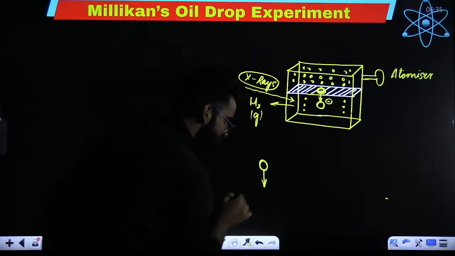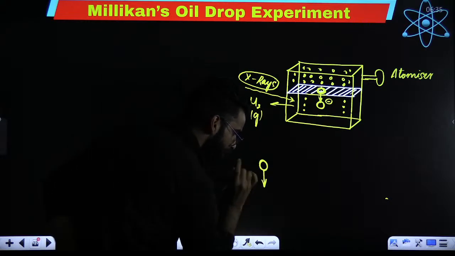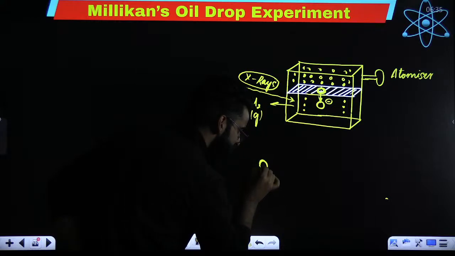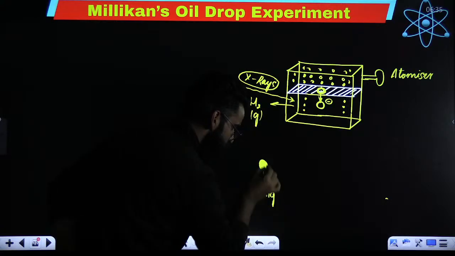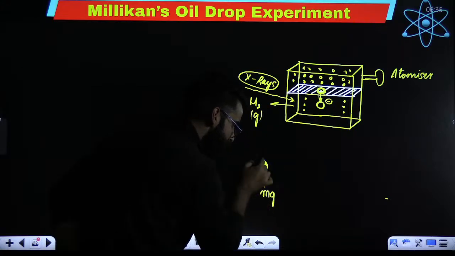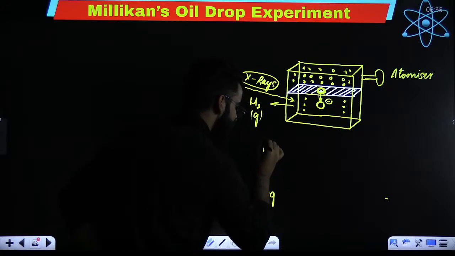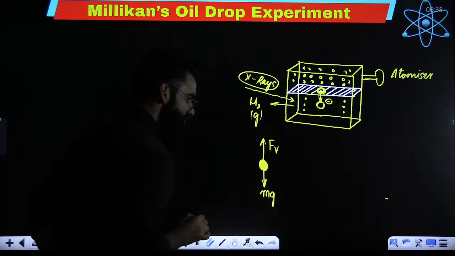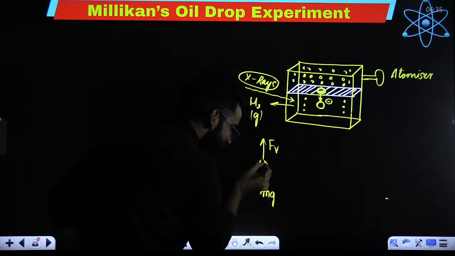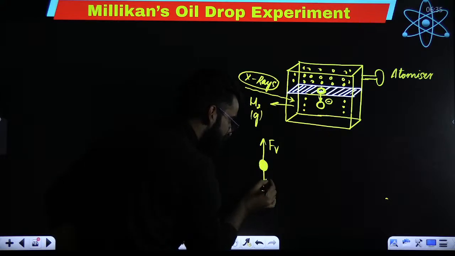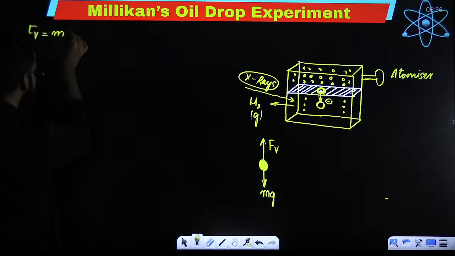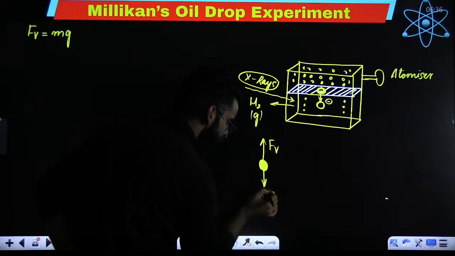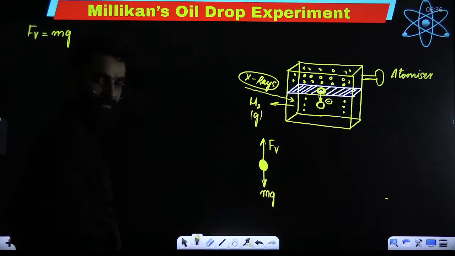Perfect. Now, my dear students, if this particular oil droplet is going downwards, can you tell me how many forces are experienced by this oil droplet? This will be mg since it's going downwards. So mg, and opposite to its motion, there will be viscous force. Can I say when the oil droplet continuously keeps coming down, a scenario will come when Fv becomes equal to mg? When this viscous force becomes equal to mg. Perfect.